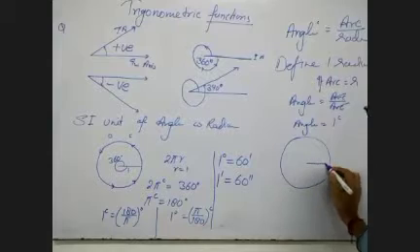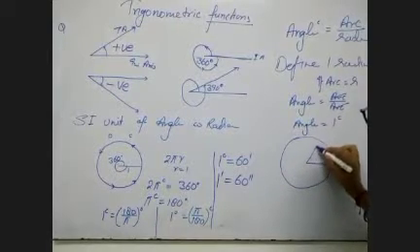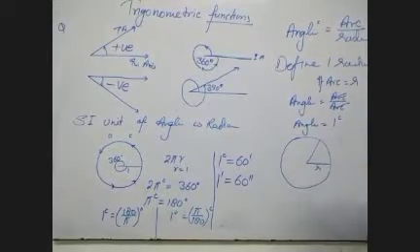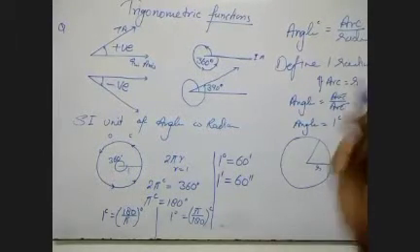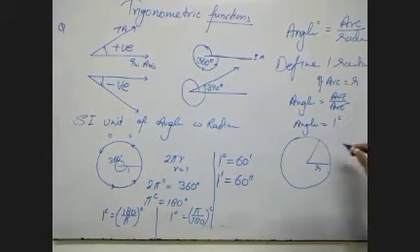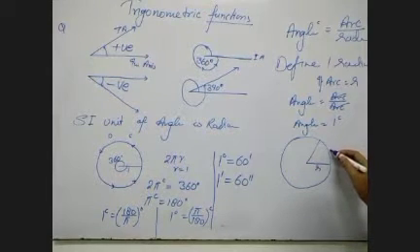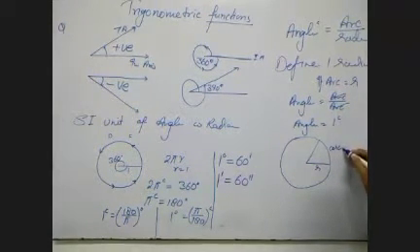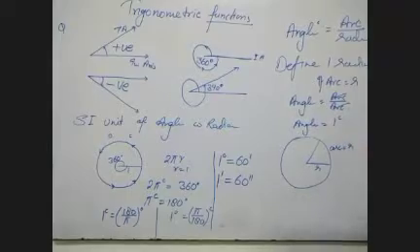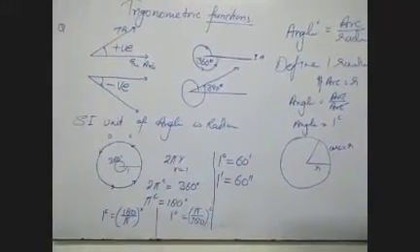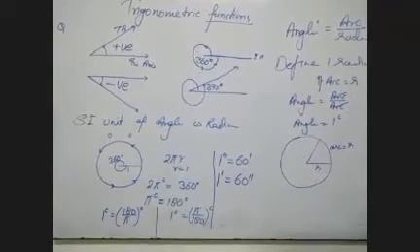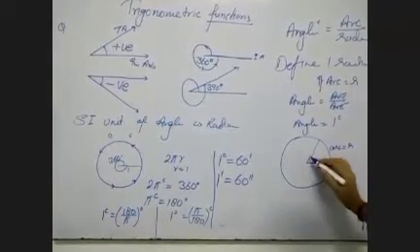So 1 radian can be defined as the angle made by the arc which is equal to the radius at the center.